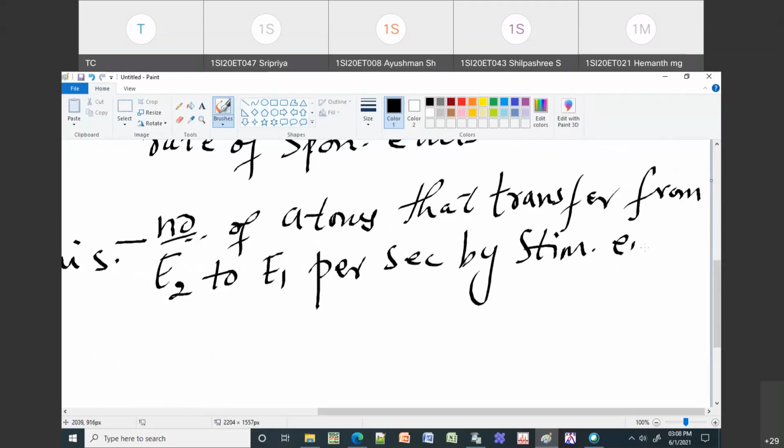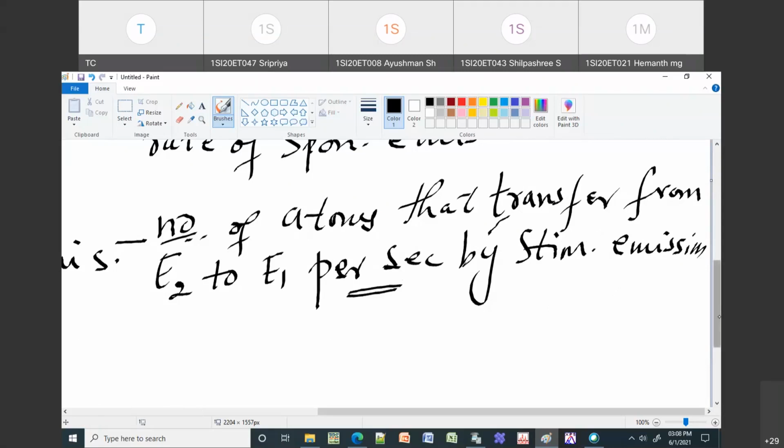You can write this definition in any form, but you need to remember that you have to write this per second, and that it is the number of atoms that will transit from E2 to E1 per second through stimulated emission.